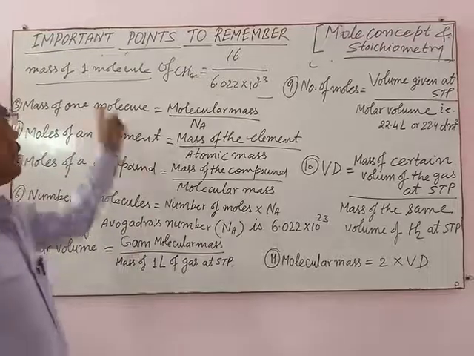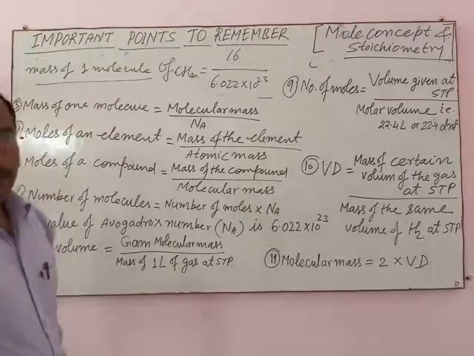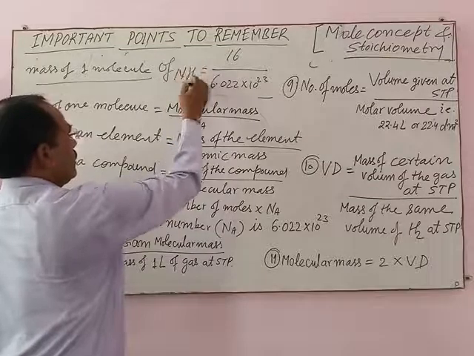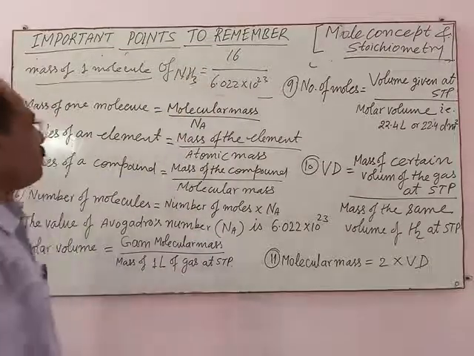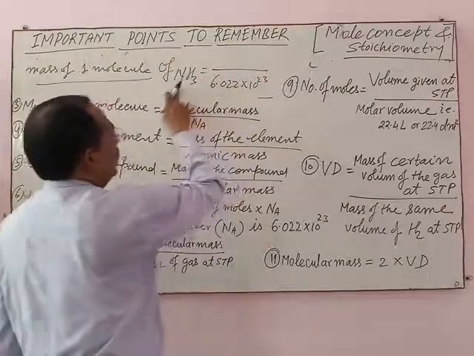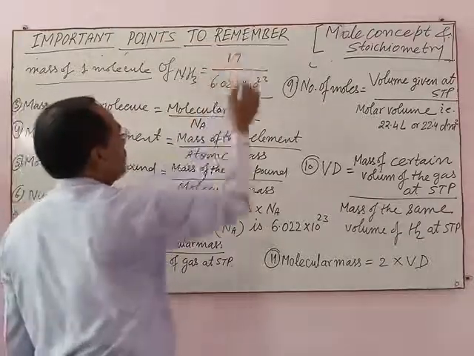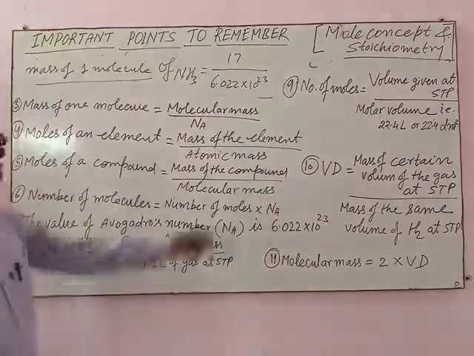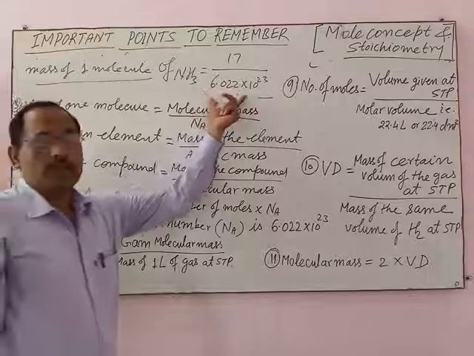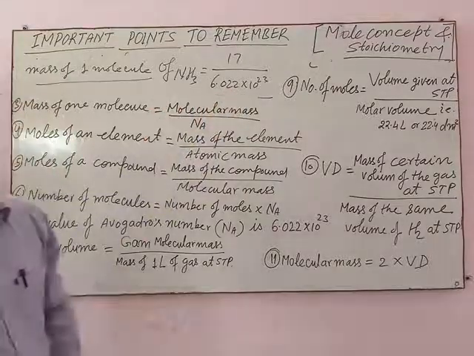Mass of one molecule of ammonia: gram molecular mass of ammonia is 14 plus 3 gives 17, divided by Avogadro number.